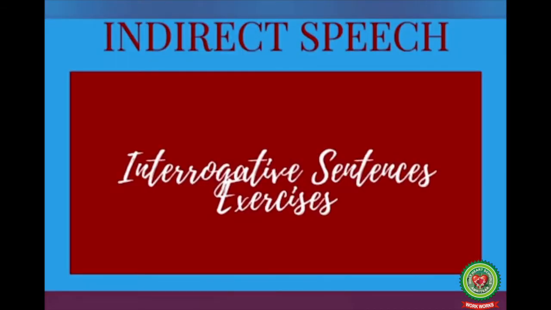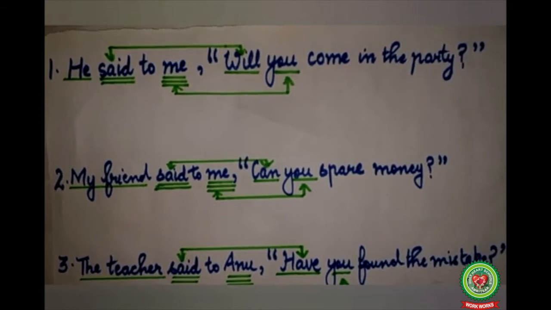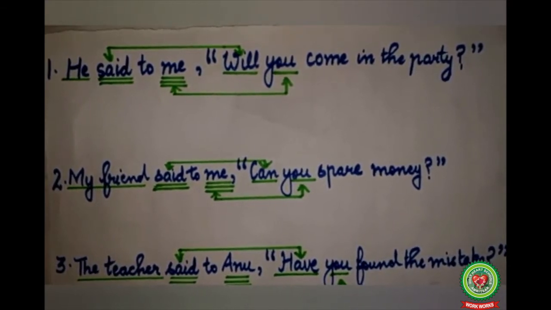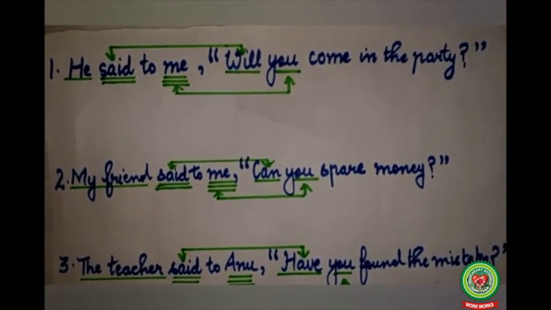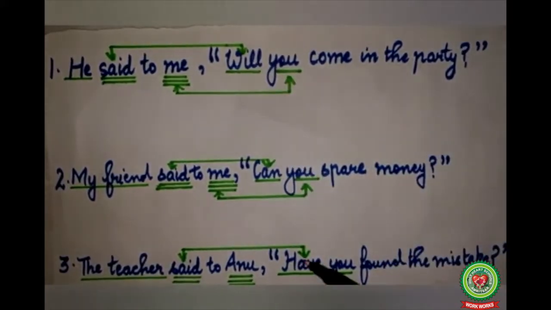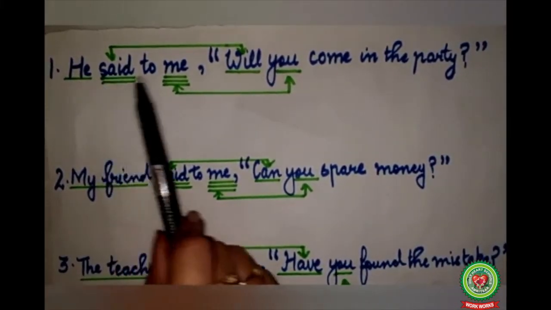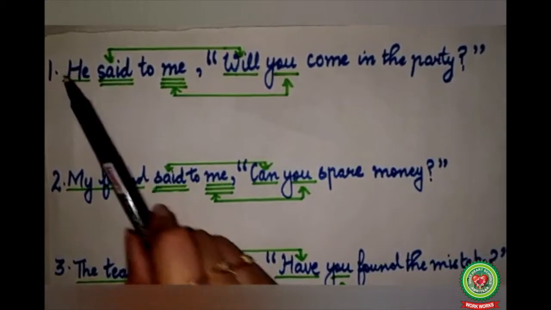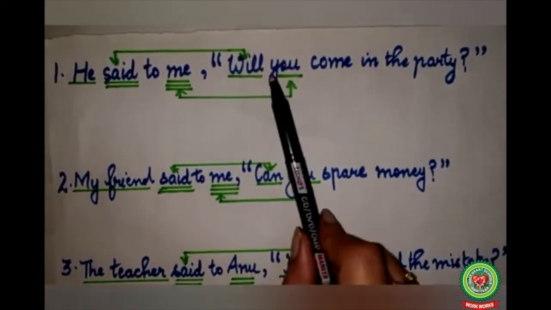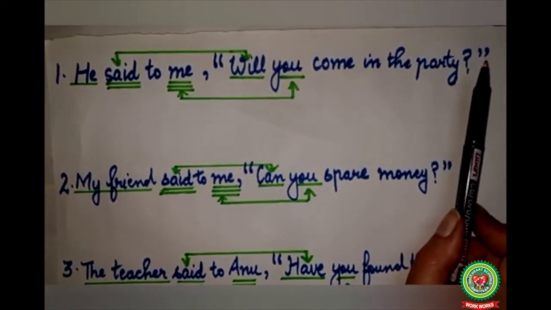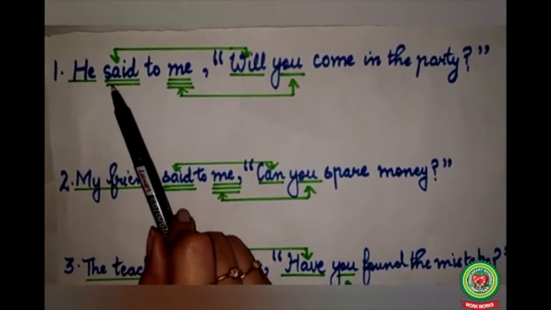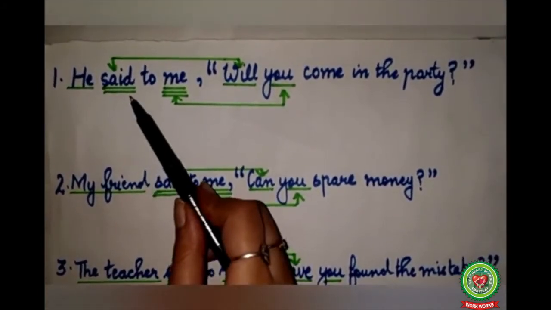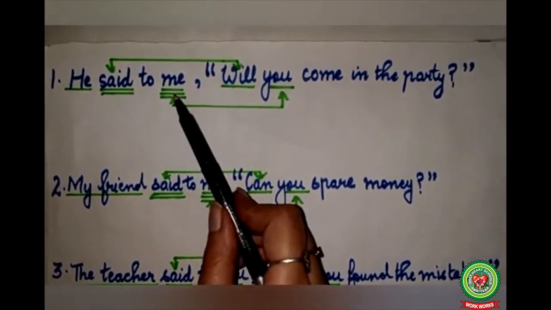Next, now we will discuss sentences beginning with helping verbs. These sentences are examples of questions beginning with a helping verb. Now see the first sentence. He said to me, will you come in the party? "He said to me" is the reporting verb. "Will you come in the party?" is the reported speech. He is the subject, single underline. Said is the verb, double underline. Me is the object, so triple underline.